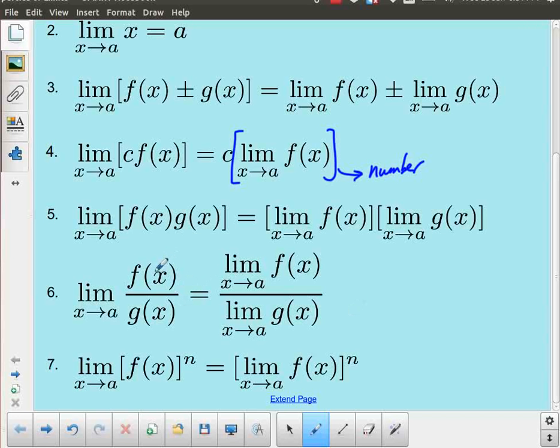If I'm taking f of x divided by g of x, the limit of a quotient is the same thing as the quotient of the limits. And finally, we have the limit of a function raised to a power, and we can evaluate the limit of the function first and then take that whole answer and raise it to the power afterwards. And again, these work in both directions, whichever is most convenient for you.